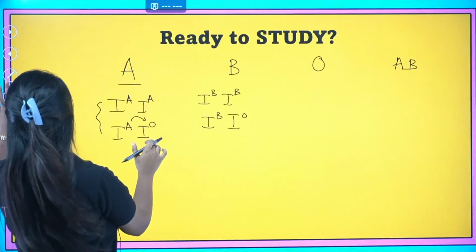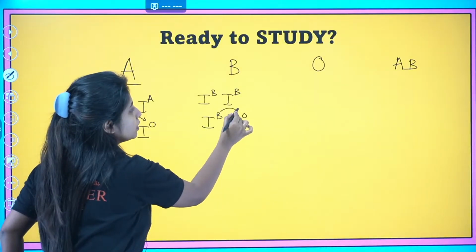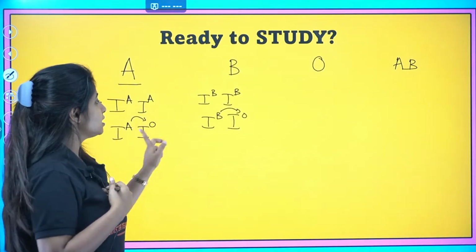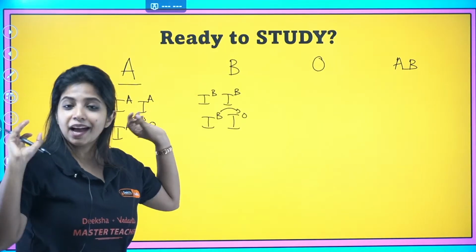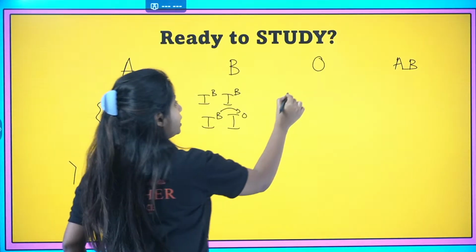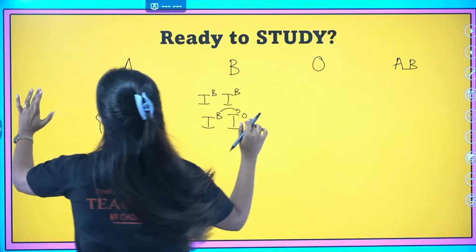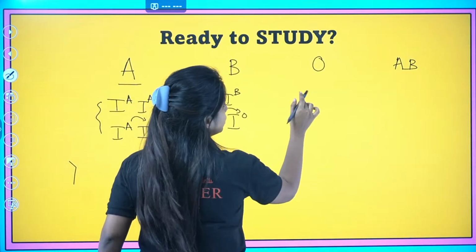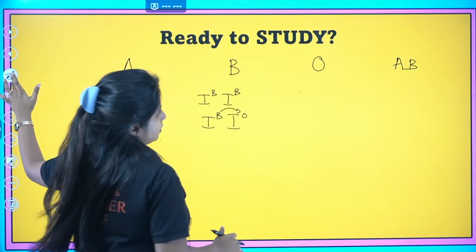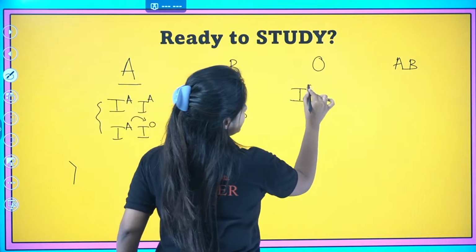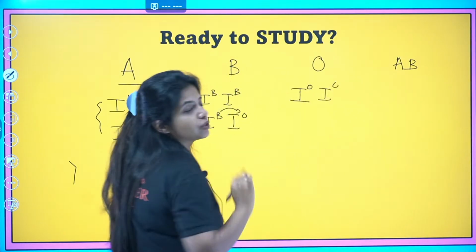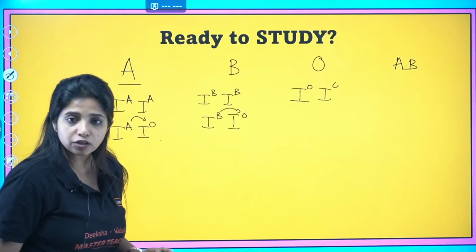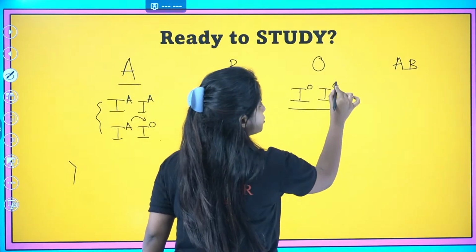The B allele is also dominant over O. With this, I got an understanding that O is a recessive allele in both the cases, and O is going to be expressed only when both the alleles are going to be O. Both the alleles have to be O, then only it is going to be expressed, because when B is there, it is dominant, and when A is there, that is also dominant. So you just have one option, and that is this one.